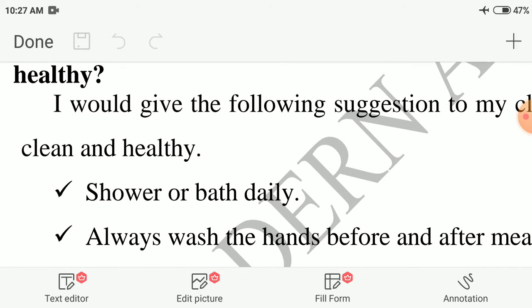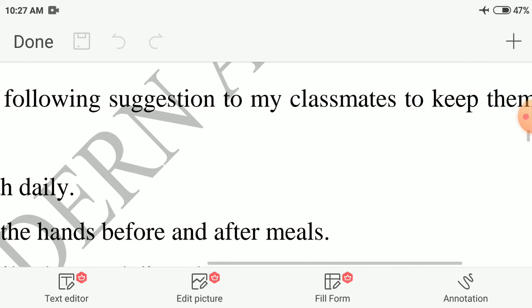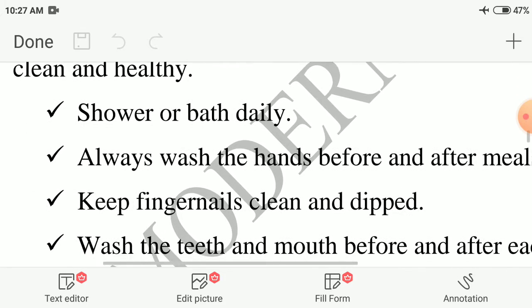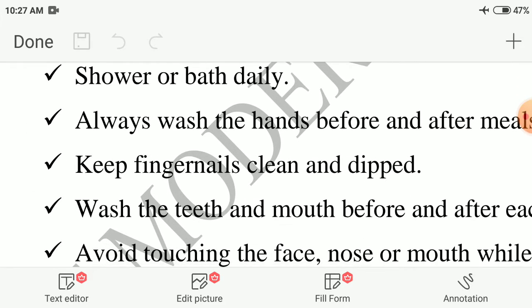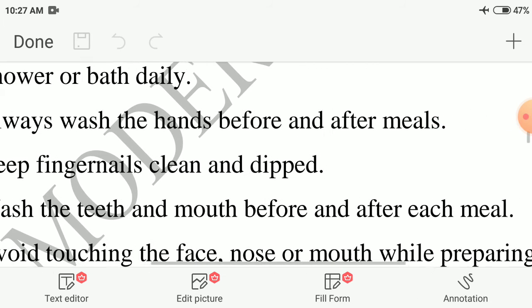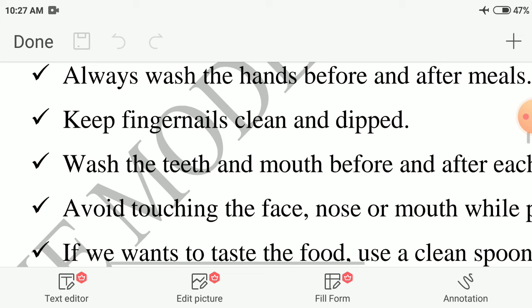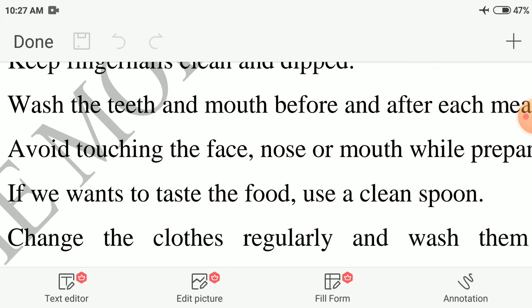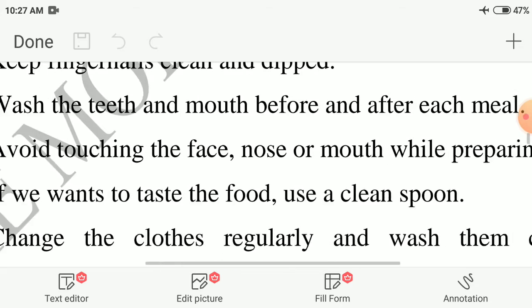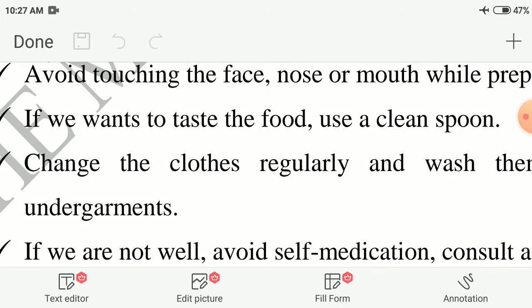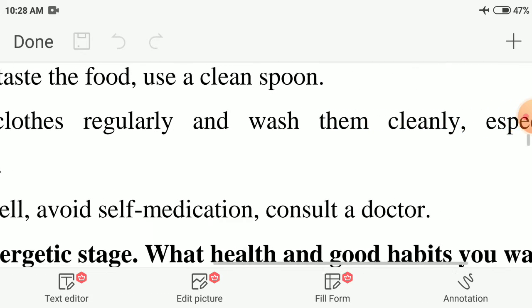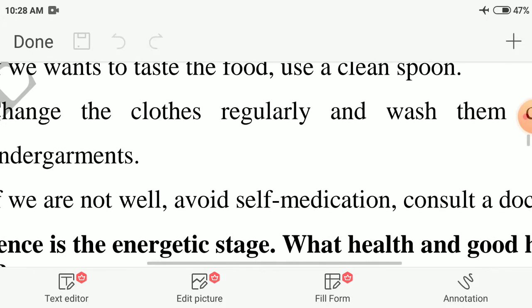Second question, what can you suggest to your classmates to keep themselves clean and healthy? I would give the following suggestions. First point, shower or bathe daily. Always wash the hands before and after meals. Keep fingers and nails clean and trimmed. Wash the teeth and mouth before and after each meal. Avoid touching the face, nose or mouth while preparing food. If you want to taste the food, use a clean spoon. Change the clothes regularly and wash them cleanly, especially undergarments.